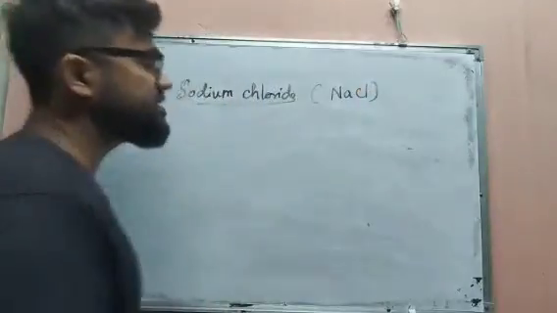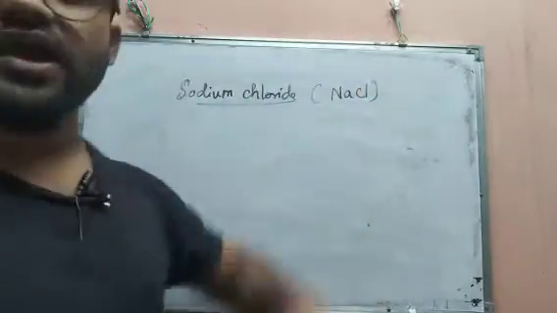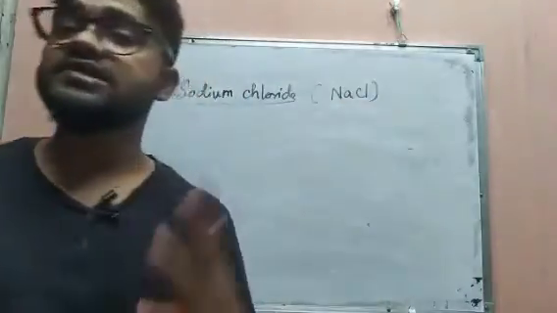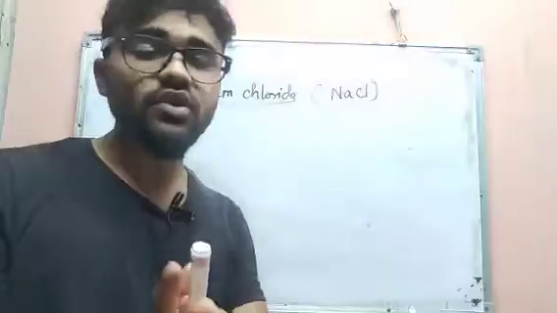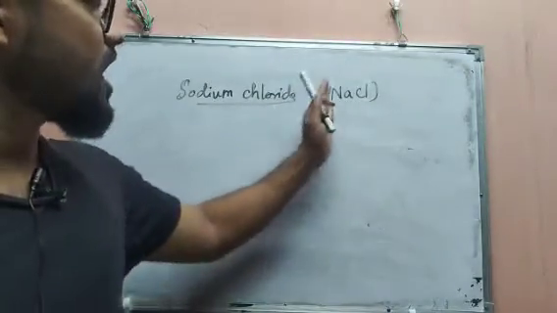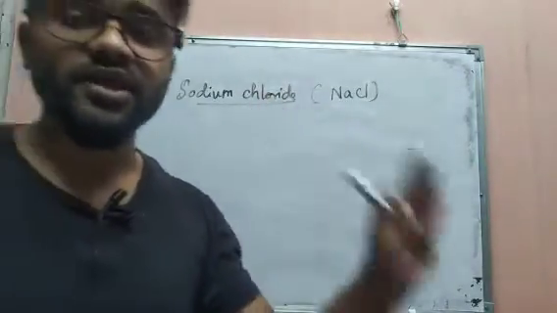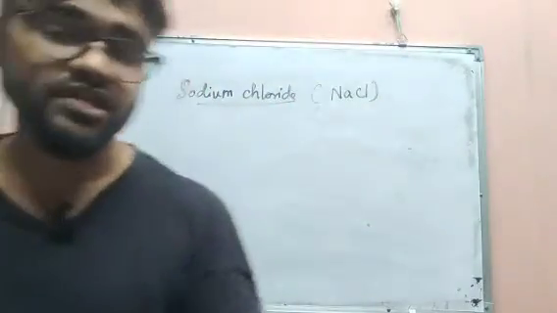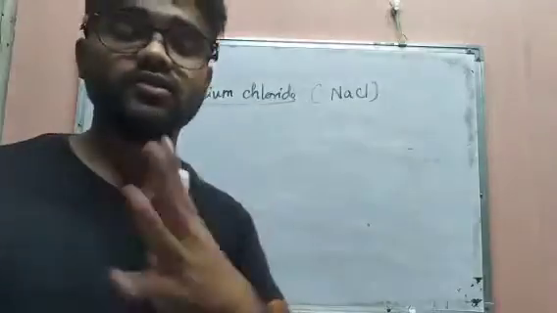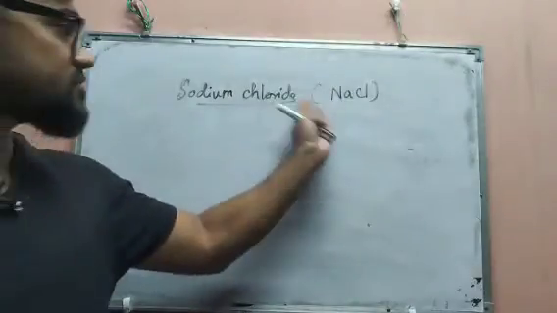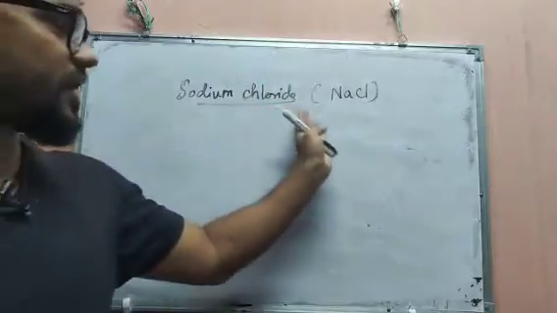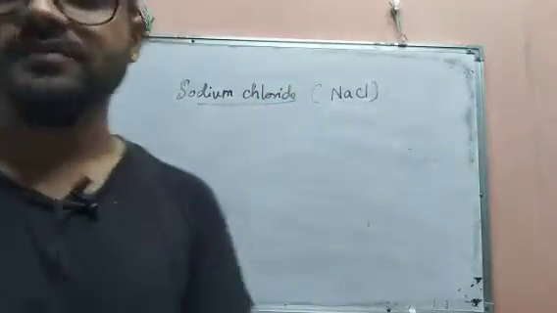NaCl. That means sodium chloride. Now we are going to learn how this chemical formula is formed. To learn how this chemical formula forms, we have to learn the atomic number, the electronic configuration, and the valency. That's why I told you this before. Now I'm going to show you how to find the electronic configuration and chemical formula of any compound.